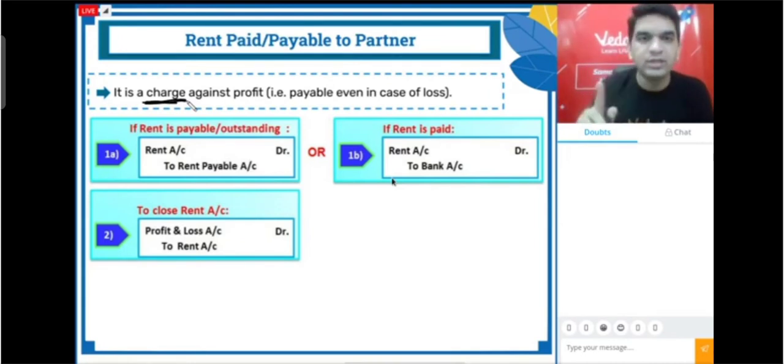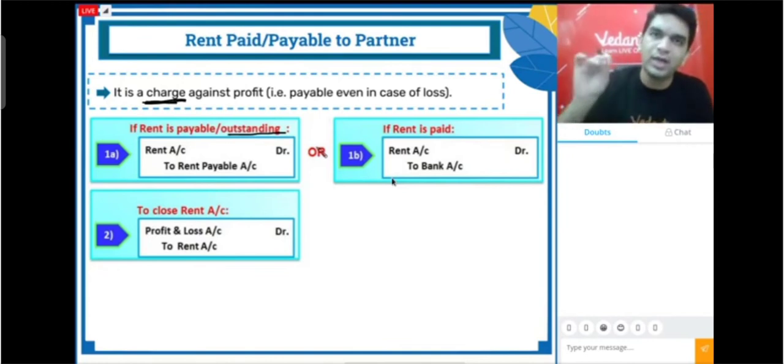So firstly, if rent is outstanding, it will be rent payable account, because it is outstanding and rent payable will be my liability. Liability has a credit balance, we all know that. So rent account debit to rent payable account if it is not paid. But if we are paying rent straight away to the partner, our entry will be rent to bank. You can also record it as rent paid to partner's account debit to bank account. It is fine.